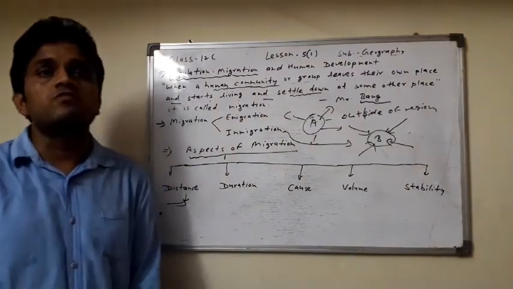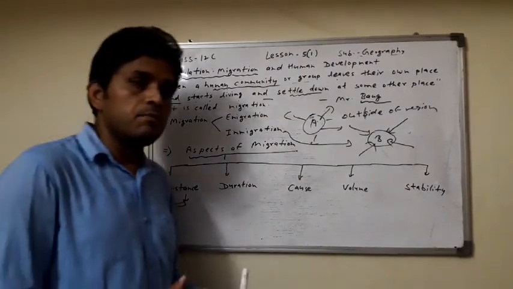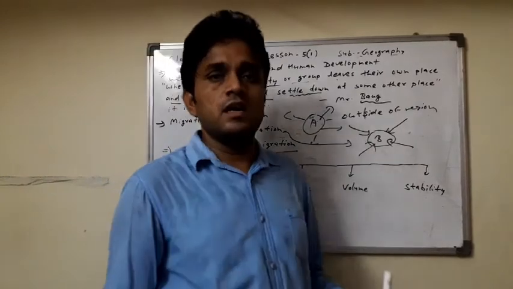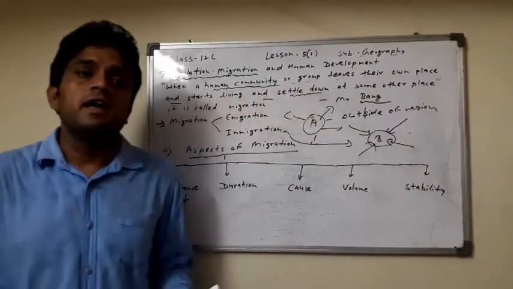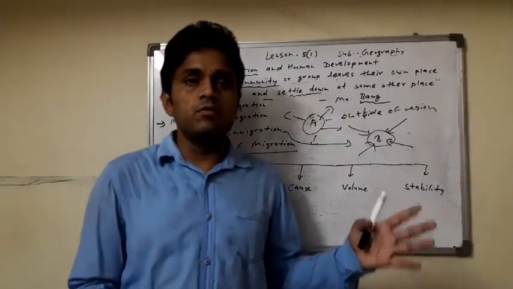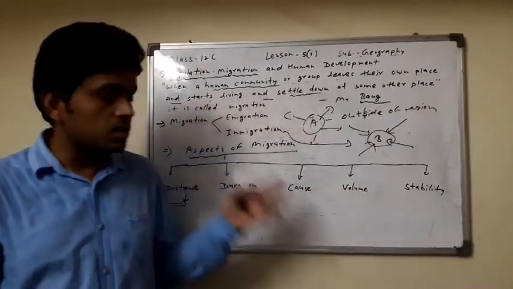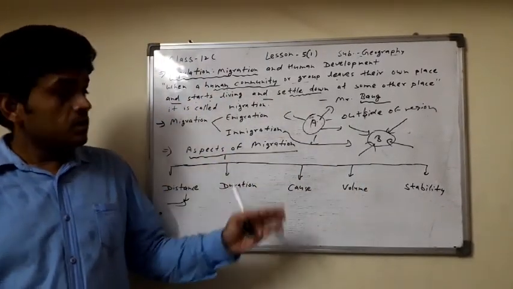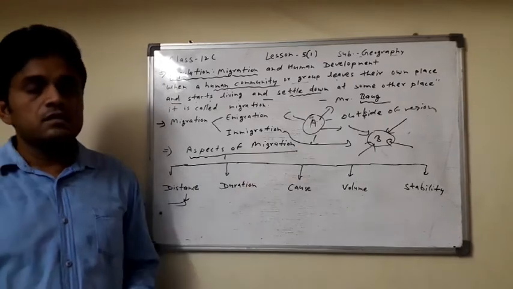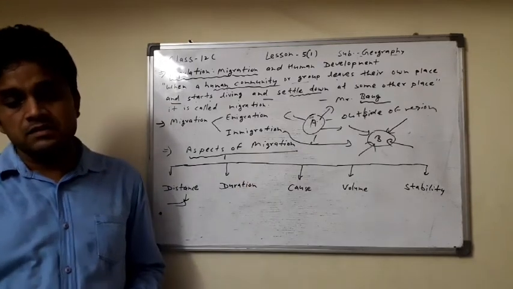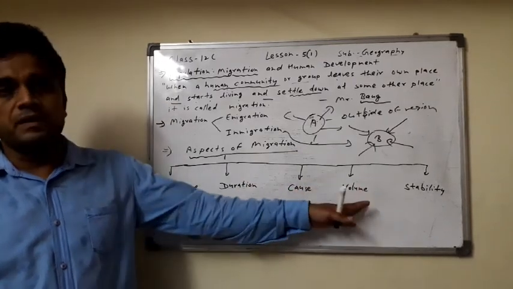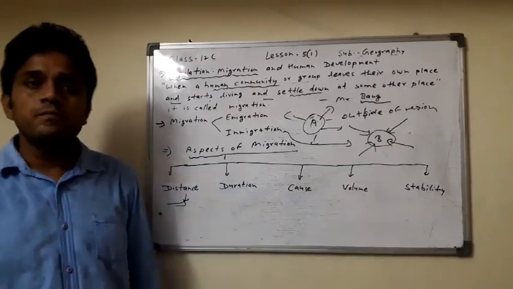Next is the volume. Volume is the number of persons. Some numbers are like 1 lakh, 2 lakh, and like 100 people, 1000 people. The number of persons is counted in this volume aspect. Clear? Number of people are counted in this volume aspect.